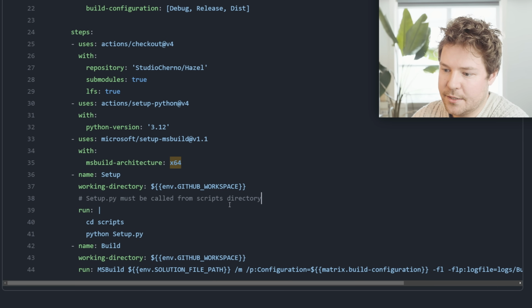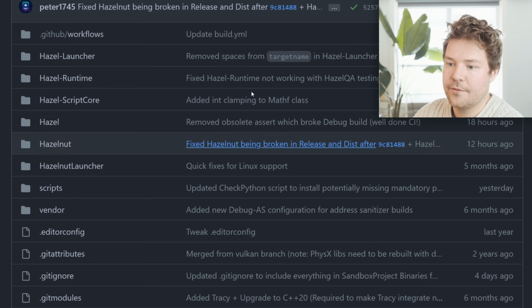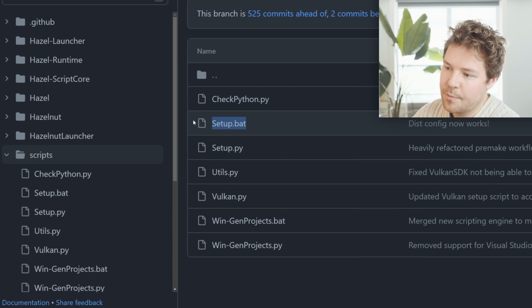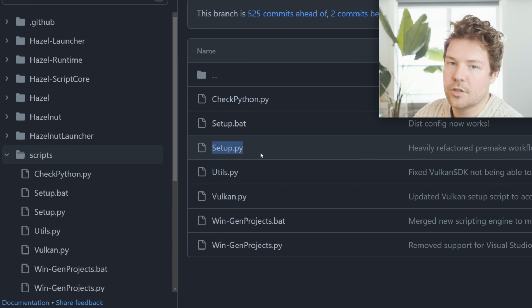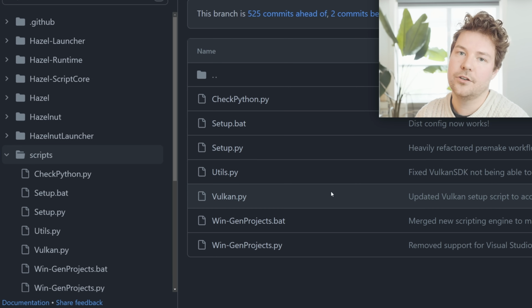So what this does is from the scripts directory, if we actually take a look at the root of the Hazel repository, we have a scripts directory, and then we have this setup.bat, which just calls python setup.py. So this is the setup script that will make sure that we have the right version of Vulkan installed. It'll run premake to generate the Visual Studio project and solution files. It'll pull submodules. It'll just make sure that everything's set up for you.